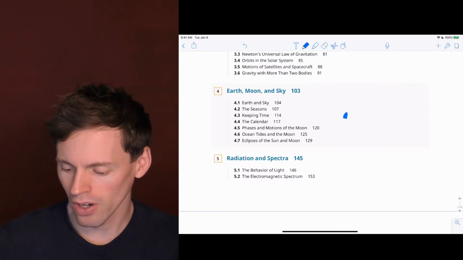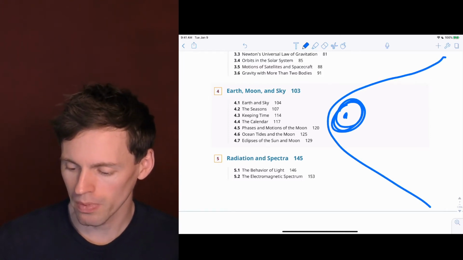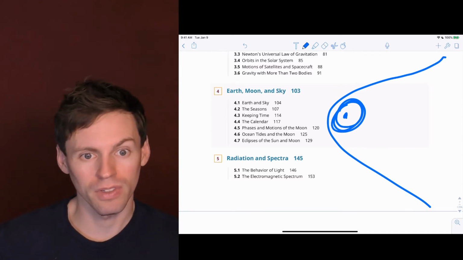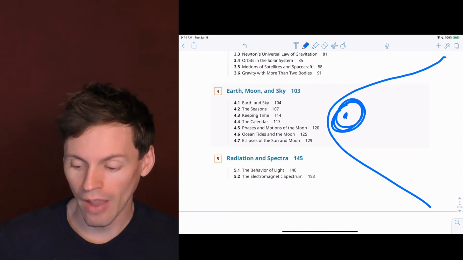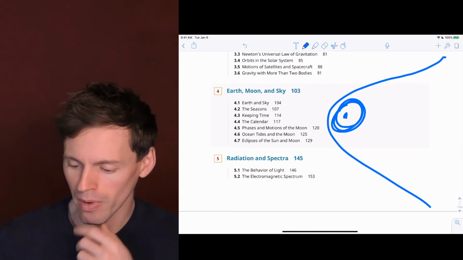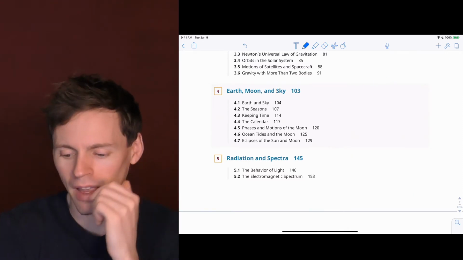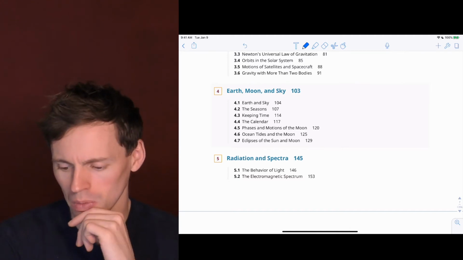Either you can have a star and the planet orbiting around it, or you could have a comet come in and then leave. You may have heard we've had some interstellar visitors lately, some comets and objects that have a trajectory that is parabolic or hyperbolic. So we watched them travel through our solar system, and they just came to the sun, said hi, and they left. So just be aware of that.